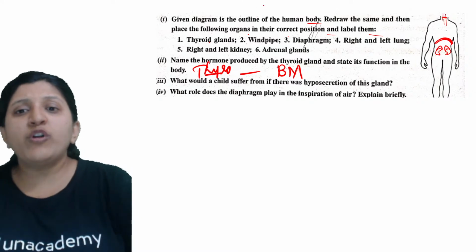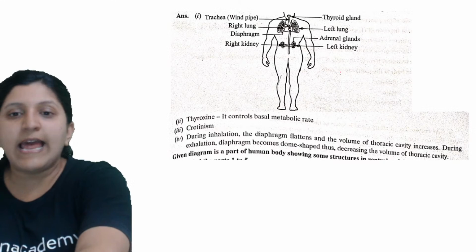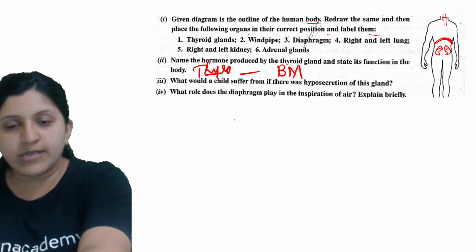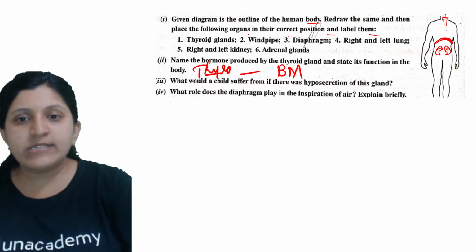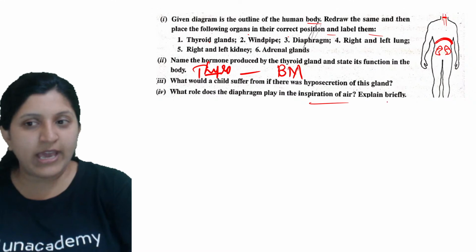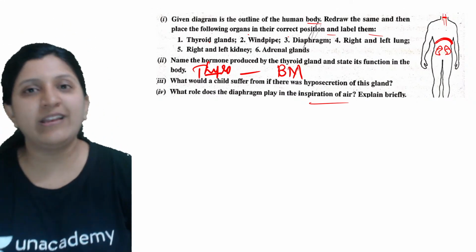Okay, so now what would a child suffer from if there was a hyposecretion of this gland? So we have already discussed. So it is cretinism. Okay, so next one is, what role does the diaphragm play in inspiration of air? Explain briefly. You remember this? You had studied this one in class 9.